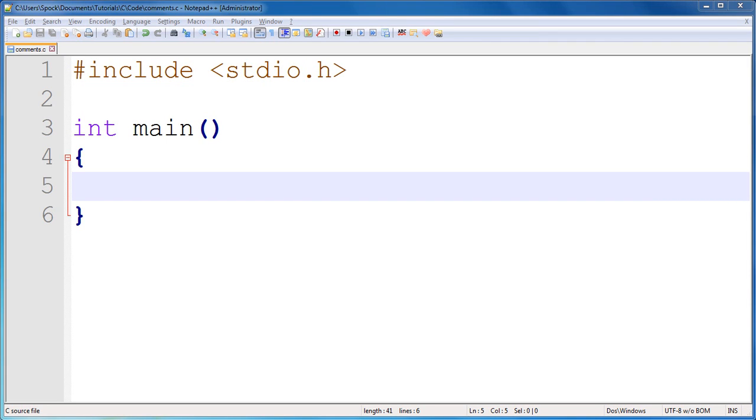Sometimes when you're writing complicated code, you're going to want to leave notes for yourself in the code that lets you or someone else who's reading the code know what's going on. So we call this in programming comments.